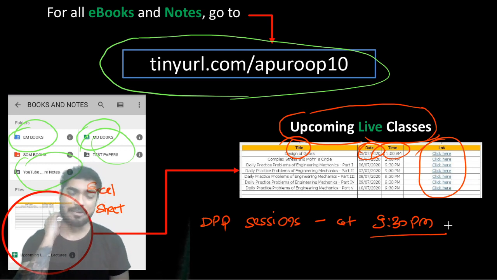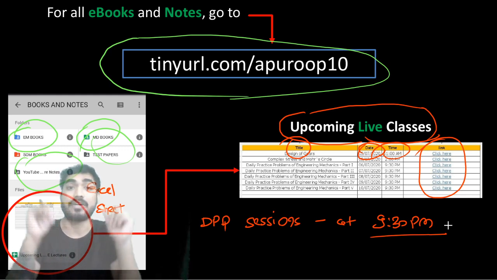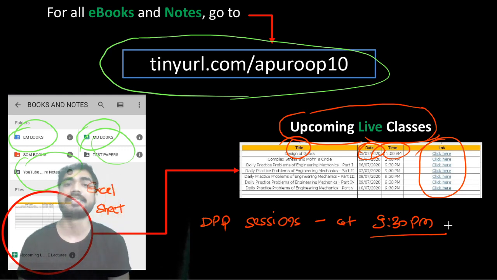Okay, let's start today's session. In today's lecture, what are we going to learn? We are going to learn about motion. What are the different types of motion? What are the characteristics of motion? Because without knowing this, we cannot go further in dynamics. We have already covered the statics part. Now we have to start the dynamics part.